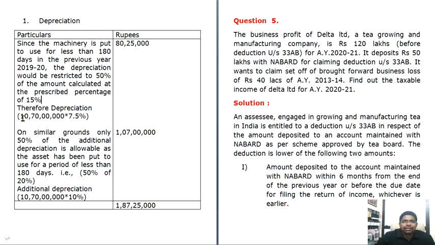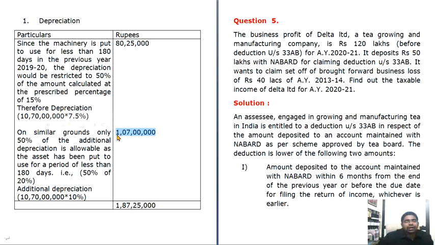That is 10 lakhs 70,000 into 15% divided by 2. That is 7.5%. So when you calculate it, you will get 80 lakhs 25,000. On similar grounds, only 50% is permitted when it comes to additional depreciation also.